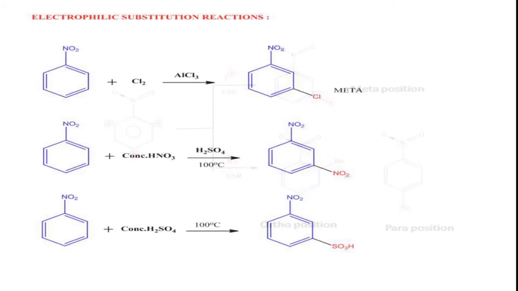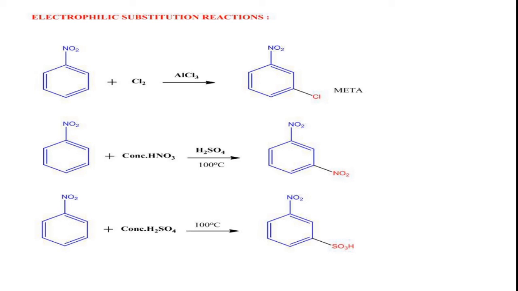If you look at some examples of electrophilic substitution reactions on nitrobenzene, you can see chlorination, nitration, and sulfonation reactions.